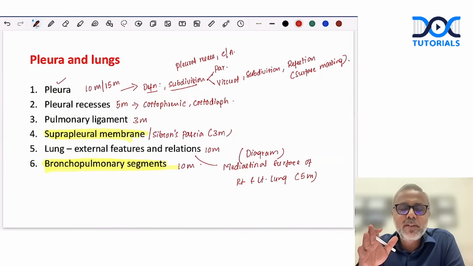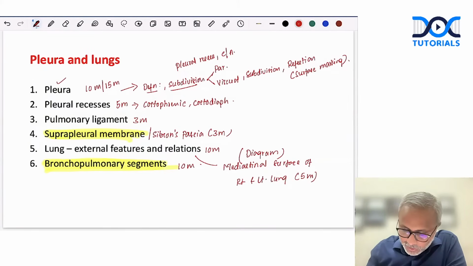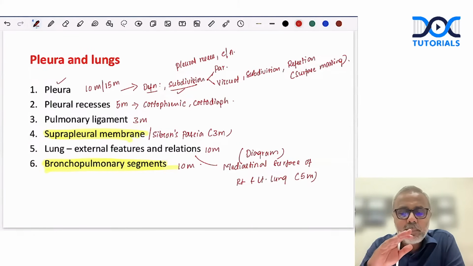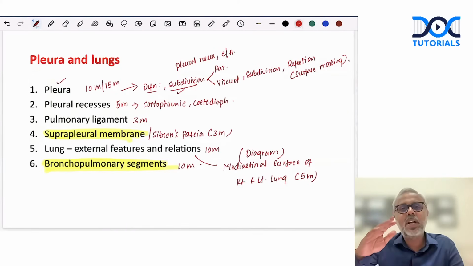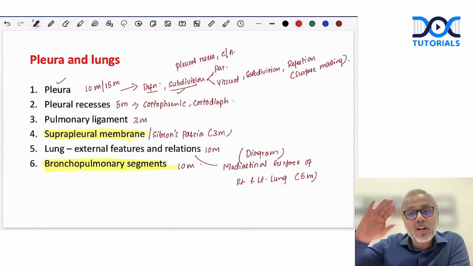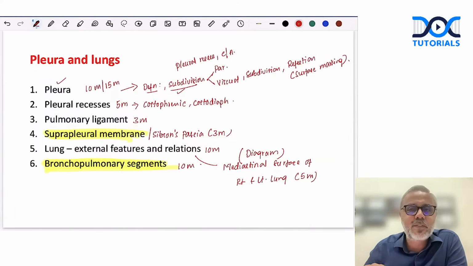we basically begin with defining what is pleura, right? Pleura is a serous membrane that lines the inside of the thoracic cavity. Then we will talk about the subdivisions of the pleura, right? So pleura basically has an outermost layer called parietal pleura, which lines the interior of the thoracic cavity, and a visceral pleura, which covers the external surface of the lungs.